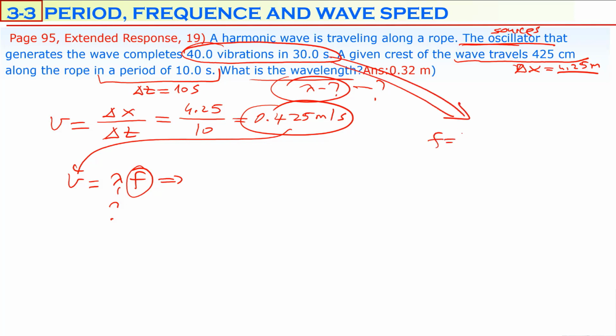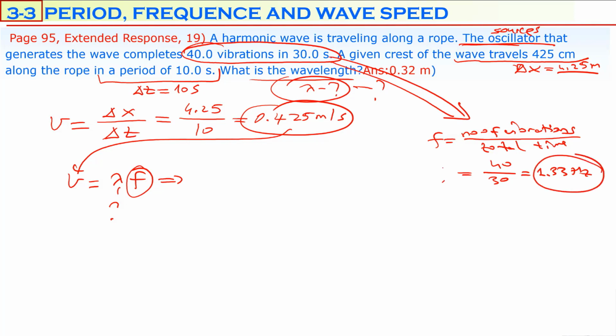We know that frequency is number of vibrations divided by total time. This is the definition of frequency. Number of vibrations, there are 40 vibrations in total time 30 seconds. It is 1.33 hertz. Now we also calculated the frequency.